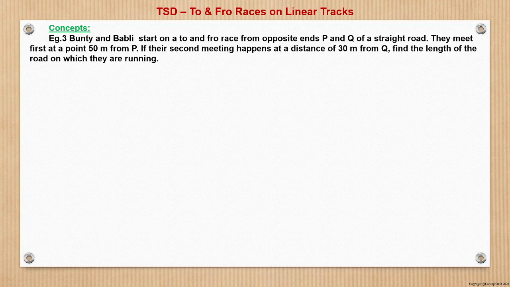Now moving to the next question, it says that Bunty and Babni start on a to and fro race from opposite ends P and Q of a straight road. They meet first at a point 50 meter from P. If their second meeting happens at a distance 30 meter from Q, find the length of the road on which they are running. So, similar problem.